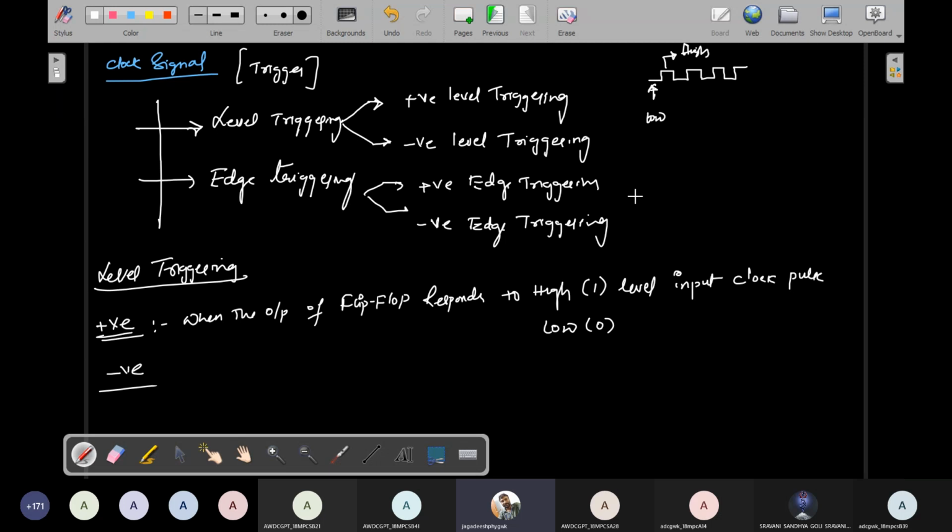Similarly, edge triggering is also like that. In this diagram I can explain what edge triggering is. This is the clock pulse. Level triggering only explains high and low values, but this here is the edge.